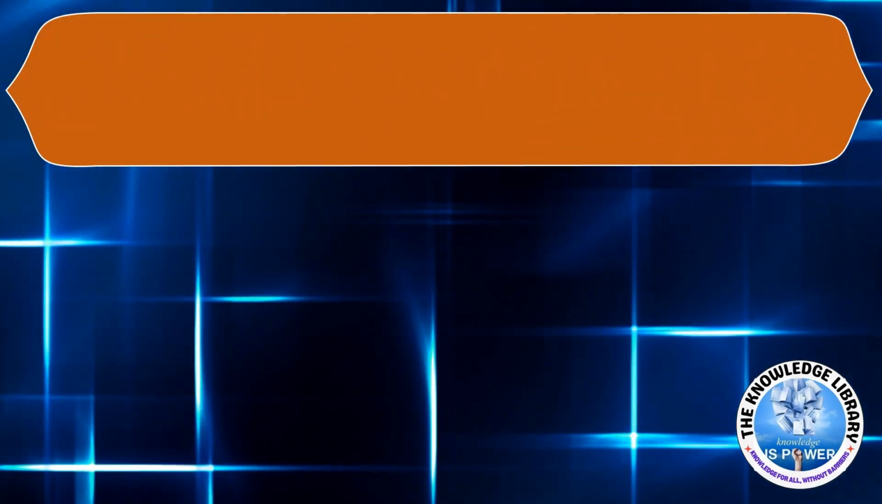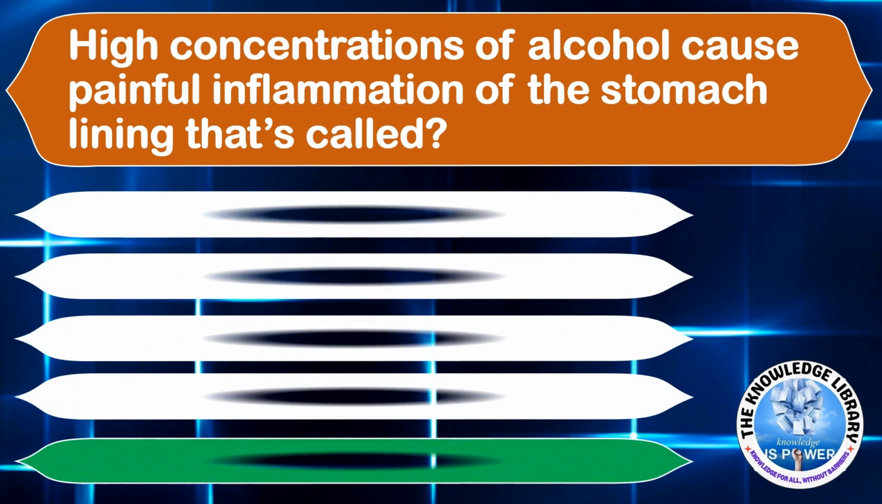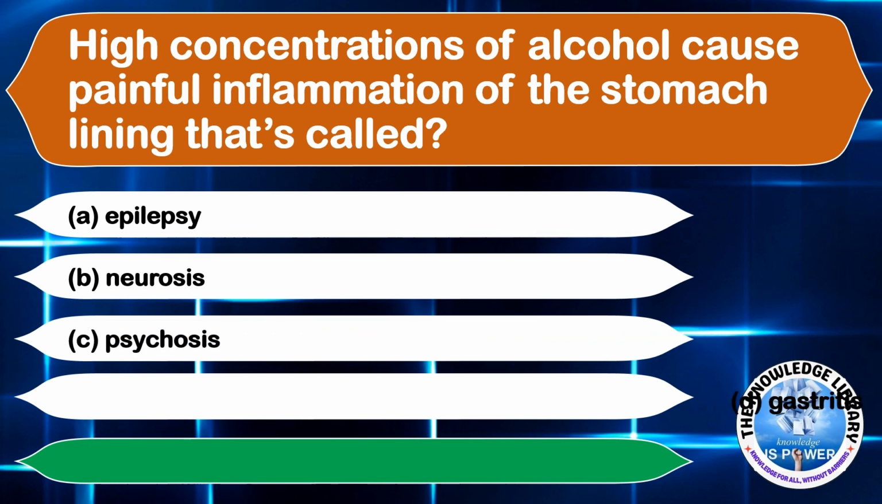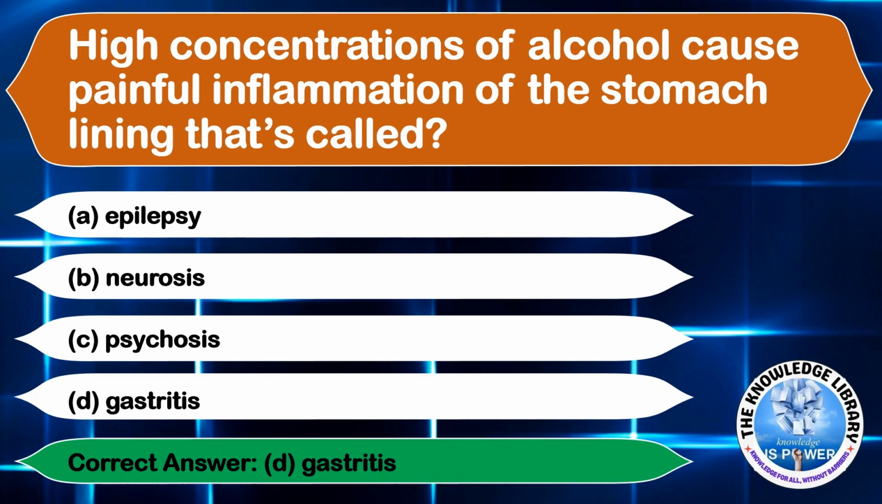The next question. High concentrations of alcohol cause painful inflammation of the stomach lining. What is this called? Option A, epilepsy. Option B, neurosis. Option C, psychosis. And option D, gastritis. The correct answer is option D, gastritis. The next question.